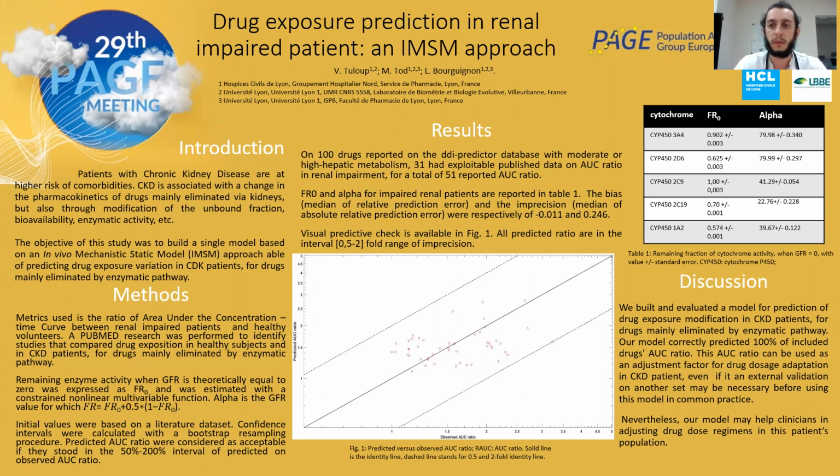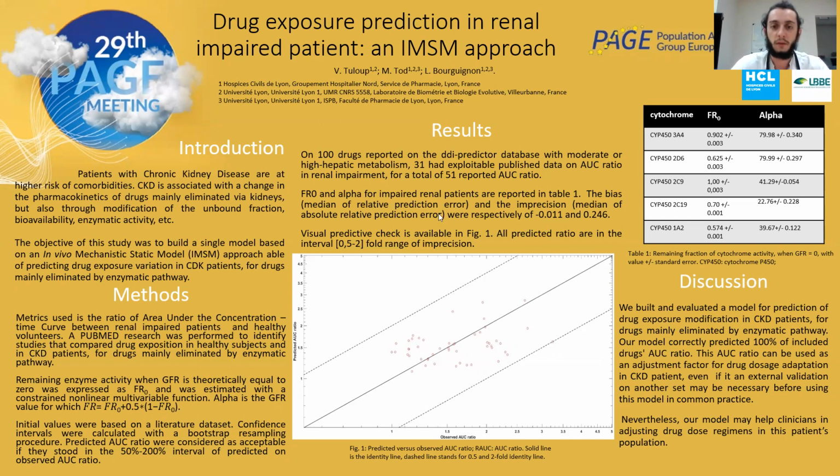For CYP1A2, it's about 57% of unhealthy patient activity and rises to 100% of activity in case of DSNF, which means that there is no impact of chronic kidney disease on 2C9 activity, enzymatic activity.